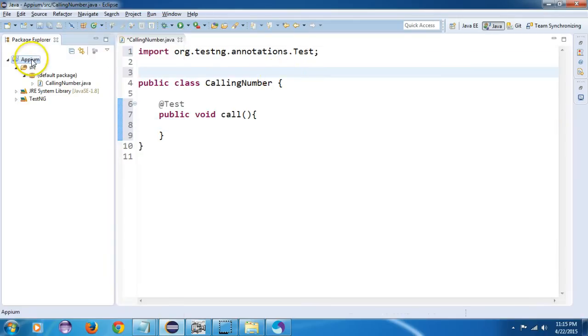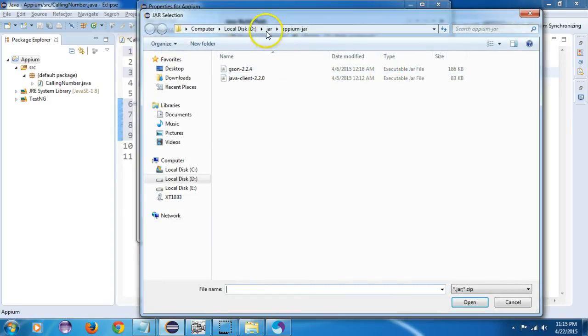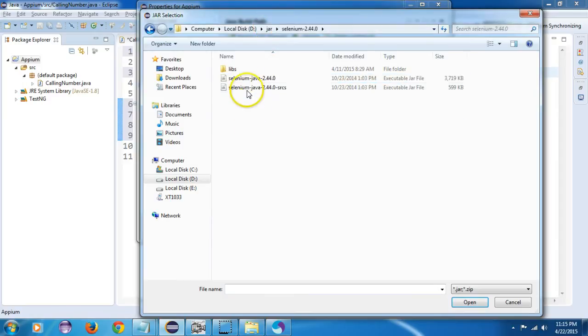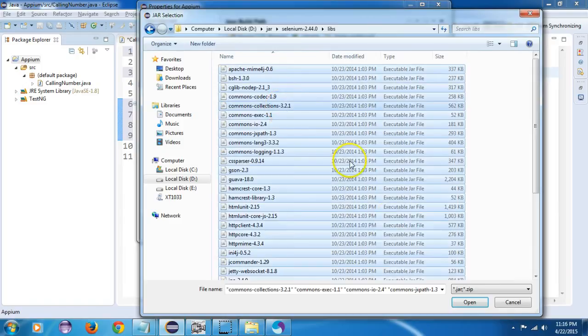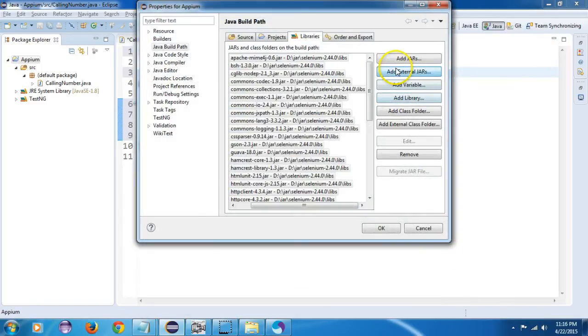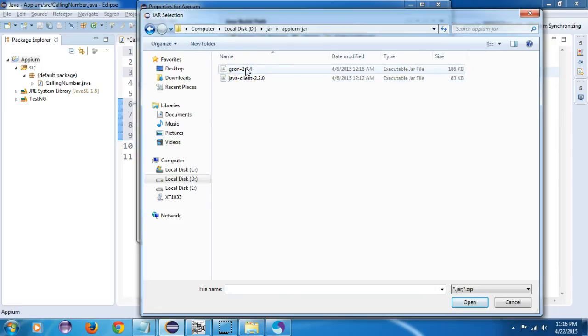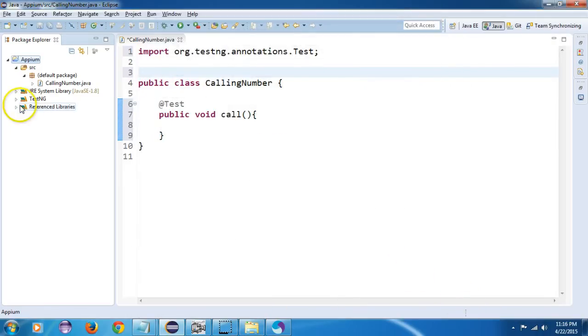Now I will also include my jar files. The first jar files I will include are for the Selenium WebDriver. The next jar files will be for the JSON, for interacting through the UI of mobile, and the Java client for Appium. Click on OK. Yes, they will come under referenced libraries.